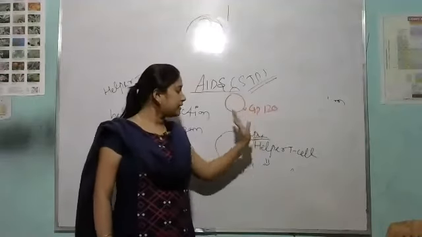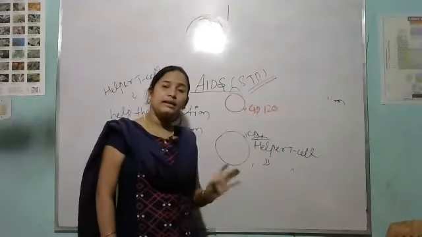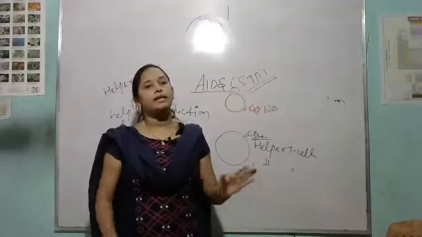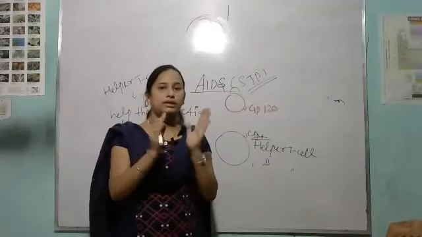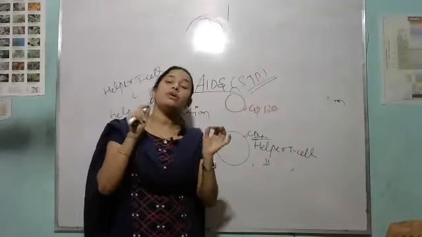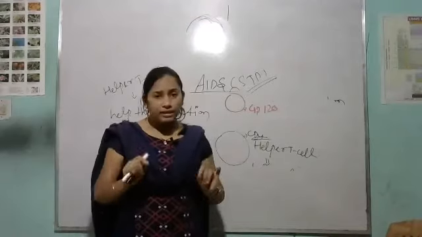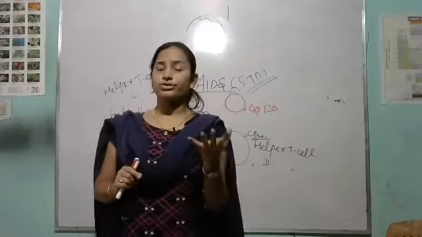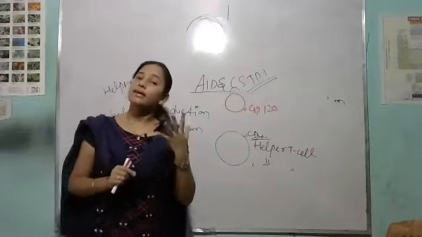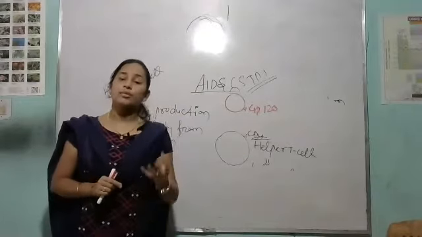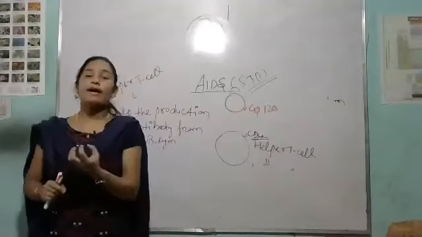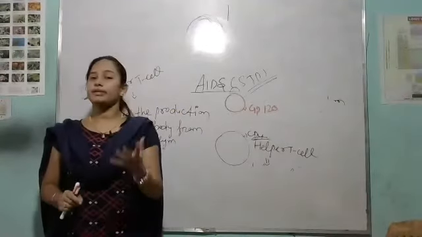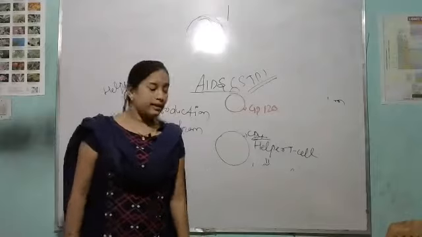When the virus enters the helper T cell, it breaks down the helper T cell. That means it destroys the helper T cell. As the helper T cell is destroyed, it is unable to help the B lymphocyte in the production of antibody. That is the reason the immune system decreases day by day in an AIDS patient. Clear?